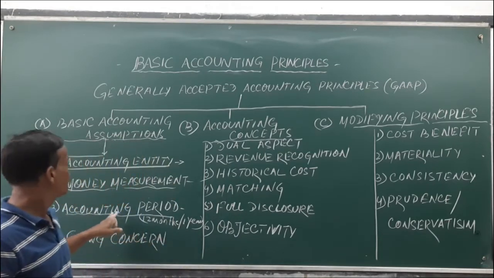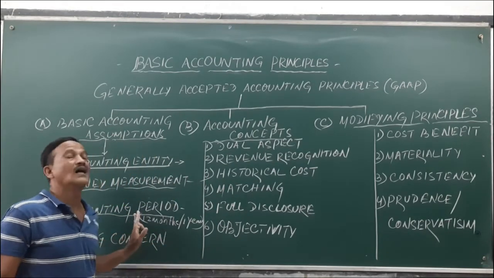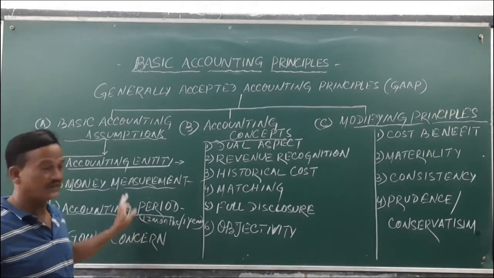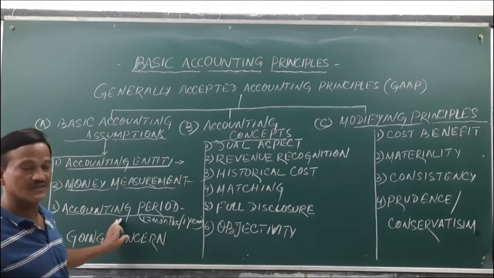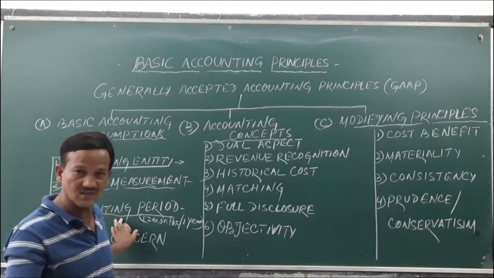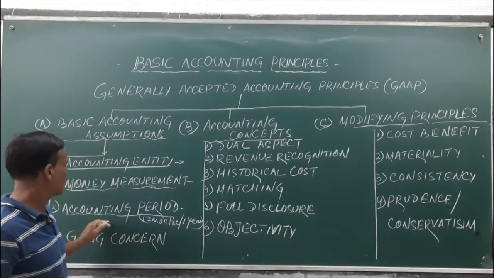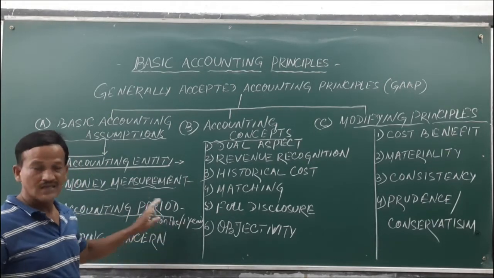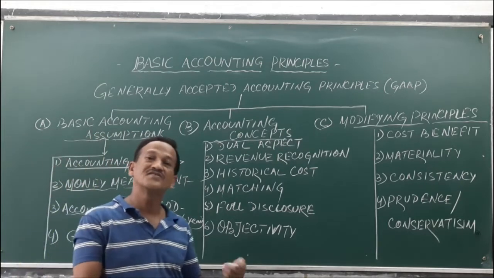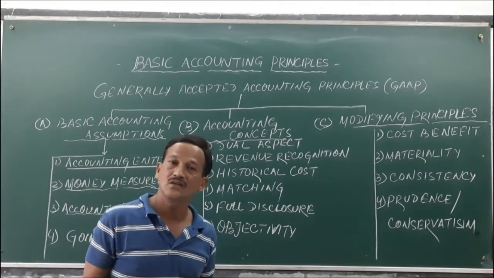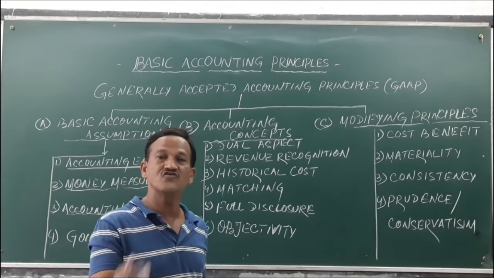So that is the fundamental assumption to be adopted under the generally accepted accounting principles, the basic accounting assumptions. And accounting period is also known as the government year or the financial year.